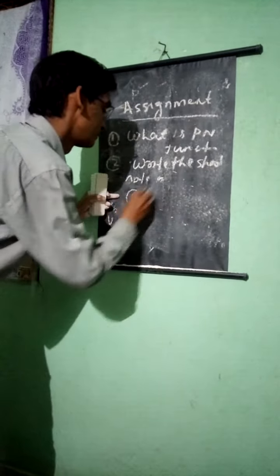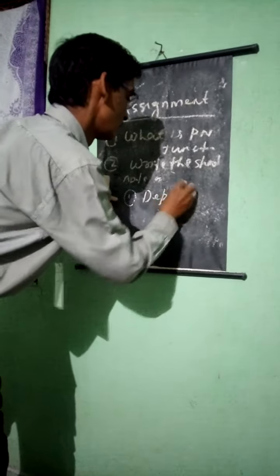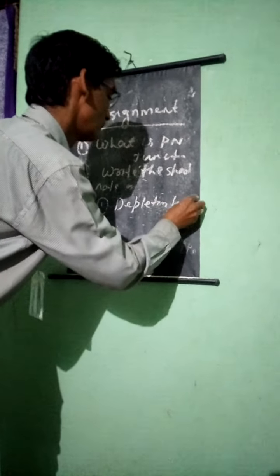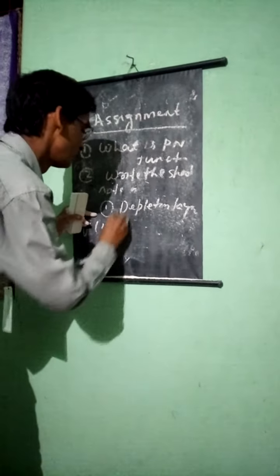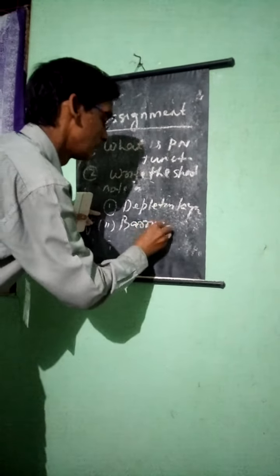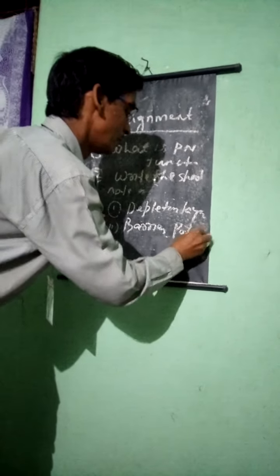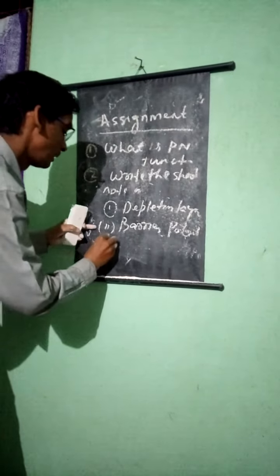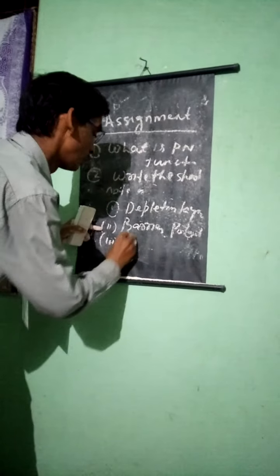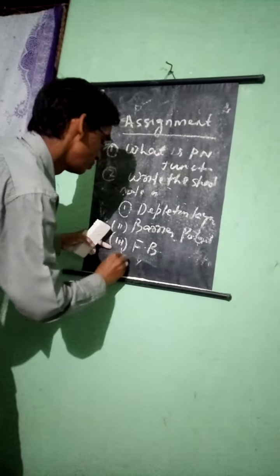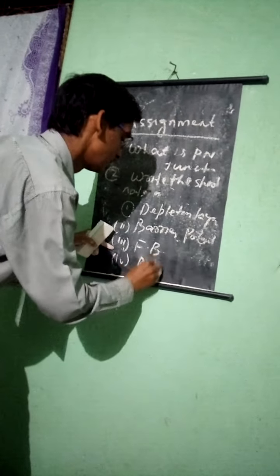depletion layer. Second, barrier potential. Third, write down forward biasing. Fourth, write down reverse biasing.